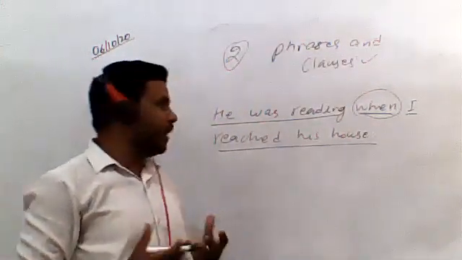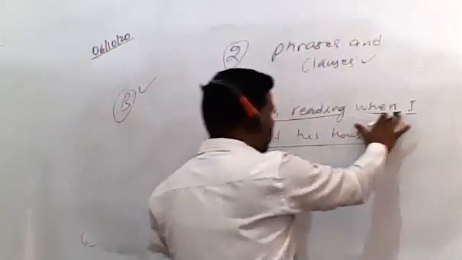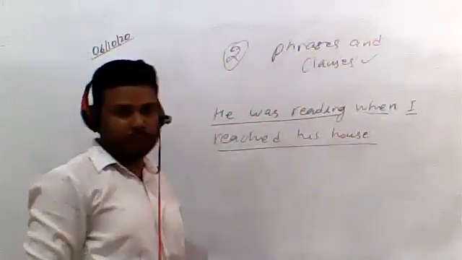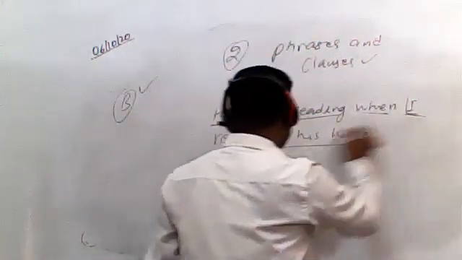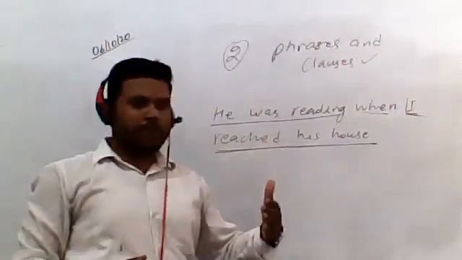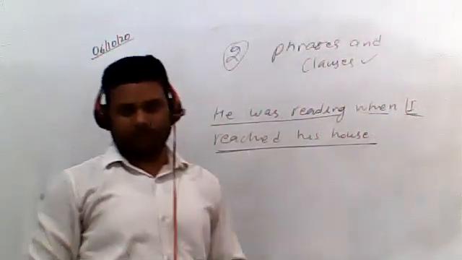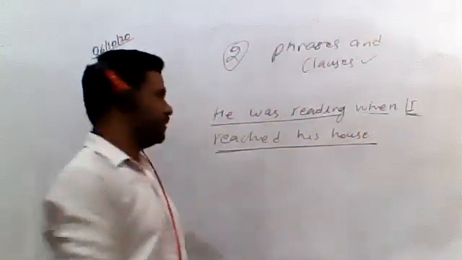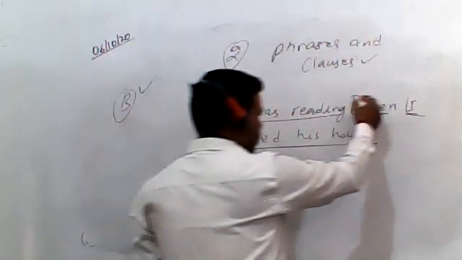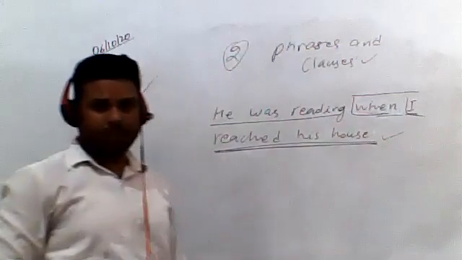So how can you identify? The part of the sentence which has been used after the conjunction, इसमें कौन सा part हुआ sentence use? ये वाला. I reached his house. So whenever you see the part of the sentence used after the conjunction, that part is always the subordinate clause. यहाँ पे conjunction use हुआ है when, और इसके बाद वाला जो sentence है, I reached his house, so it is our subordinate.